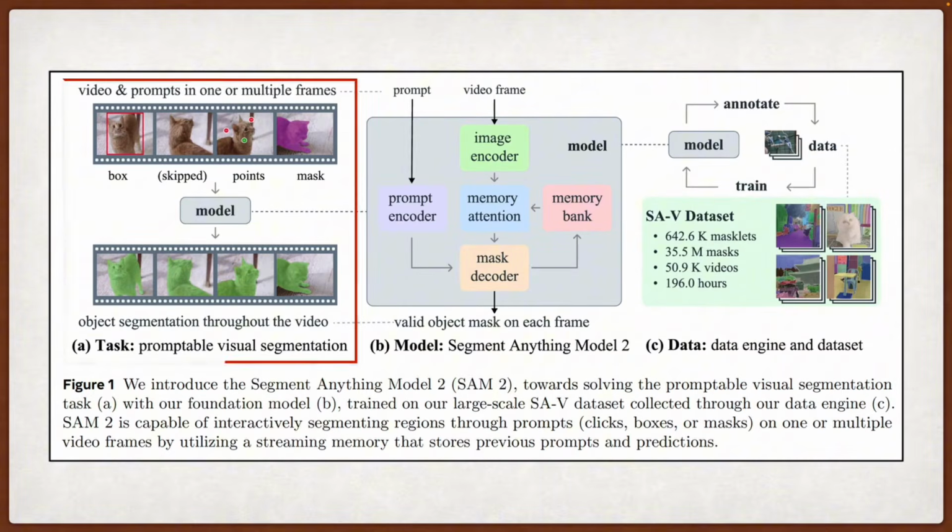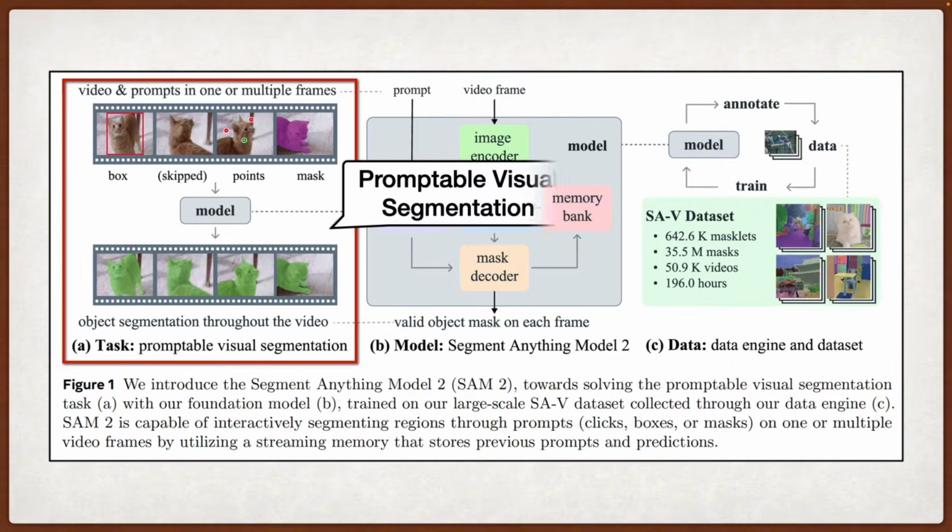The core idea is pretty straightforward. You click on something in one frame of a video, and the model segments and tracks that object throughout the entire video. They call this promptable visual segmentation, or PVS for short, which is just their fancy way of saying click on stuff in videos and we'll track it. You can use clicks, boxes, or masks as prompts, and you can even correct the model's mistakes by clicking on other frames if it loses track.